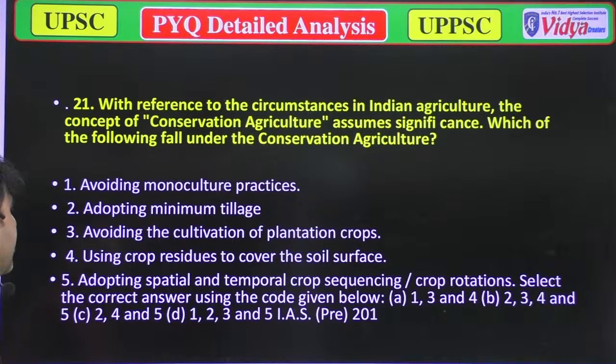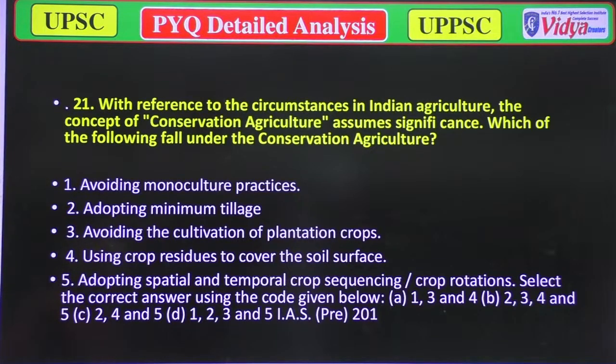Option 4, using crop residue to cover the soil surface. Option 5, adopting spatial and temporal crop sequences and crop rotation. Select the correct answer using the code given below. Option A, 1, 3 and 4. Option B, 2, 3, 4. Option C, 2, 4, 5. And option D, 1, 2, 3, 4, 5.